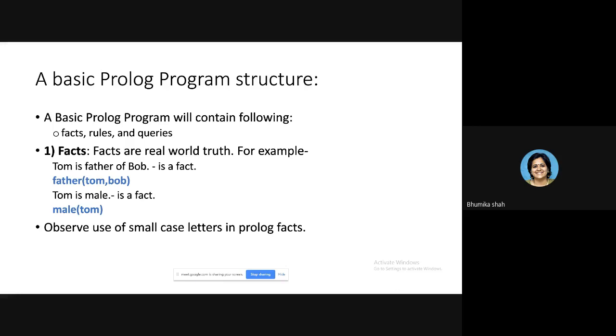Whenever such a fact is given, you have to identify generic information out of the statement. What is generic information here? Father. What are the specific values that you have passed here? Tom and Bob. Whatever generic information you have, you need to select as the name of the predicate. What is a predicate? The name of a relationship that you are going to explain to the computer.